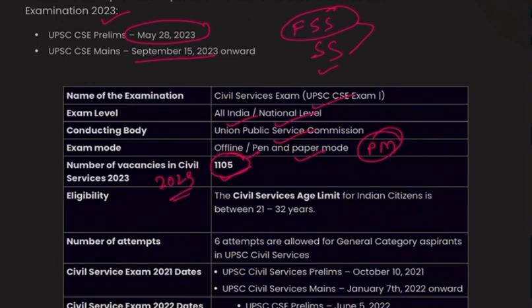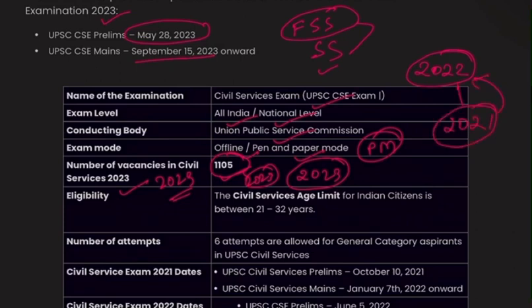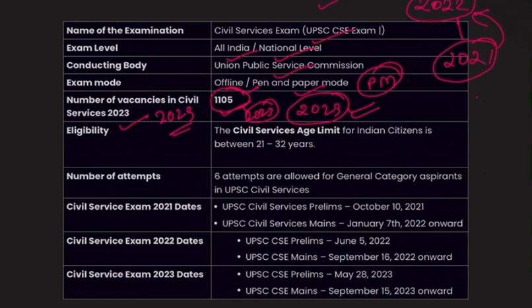So friends who are appearing for 2023, make sure this is a very good opportunity to clear this examination, because if you see the previous year, 2022 also, the vacancy was much more, and if you compare it with 2021, it actually doubled in 2022. So make sure that you clear here itself, because it is very hard to say that the vacancy in 2024 would be more than 1105. So it's a very good opportunity to clear this examination according to me.